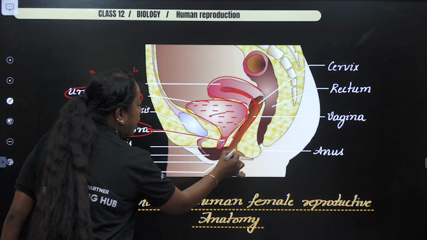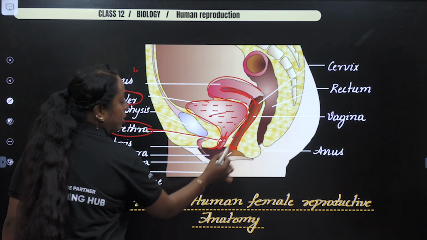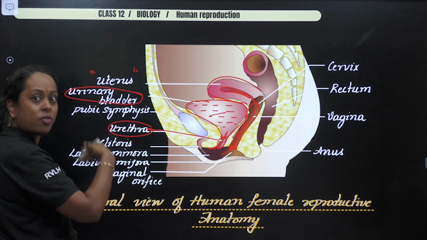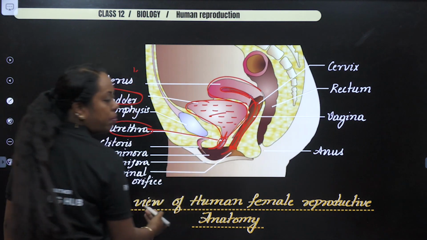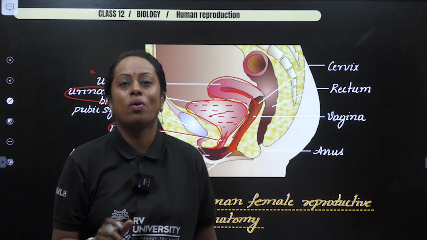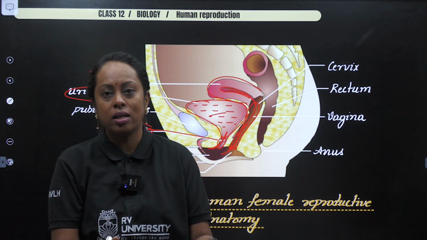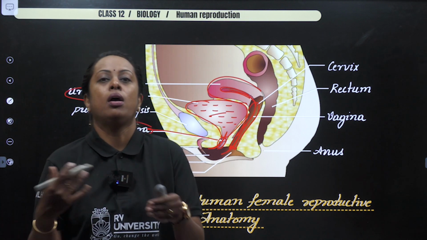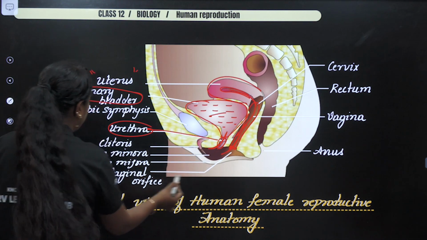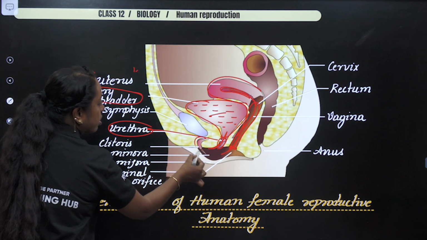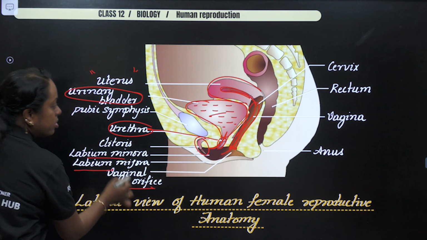And I hope you get to see the two openings here. For urine, a separate path, and for discharge of semen or release of menstrual fluid or the childbirth, a separate path. So you will never use the word urogenital in case of female. The urinary pathway is different, and the insemination or menstrual fluid discharge or the childbirth occurs in a different pathway. So I hope you understood, and you can just check out. This region is known as the clitoris part. So I hope this particular image is clear for you.